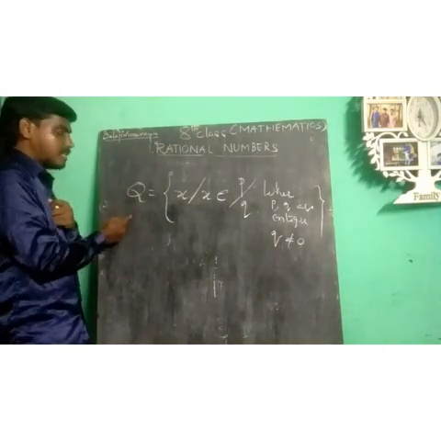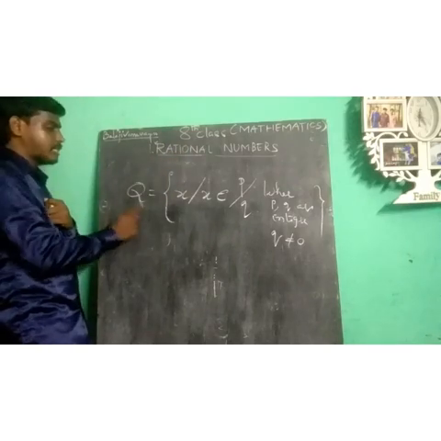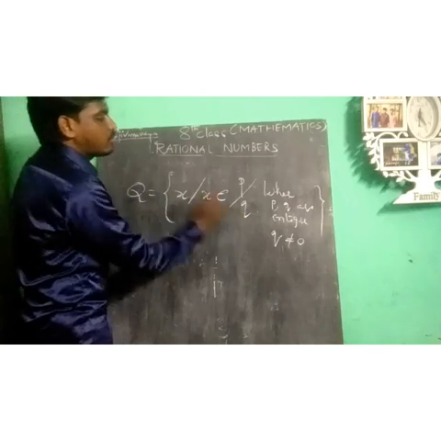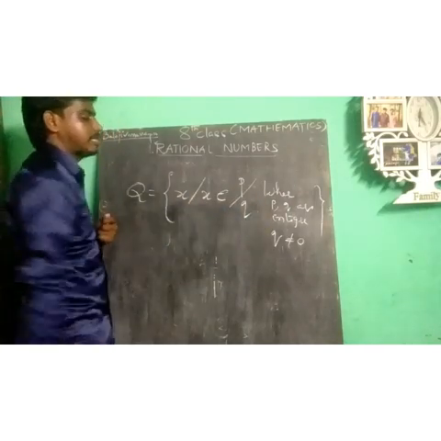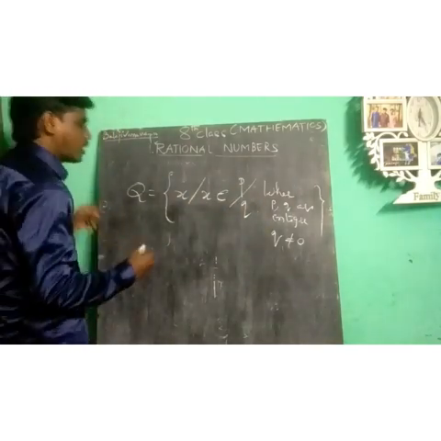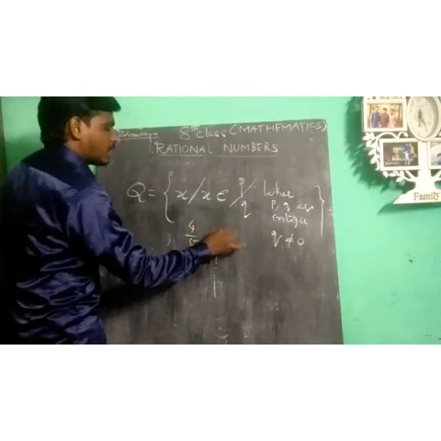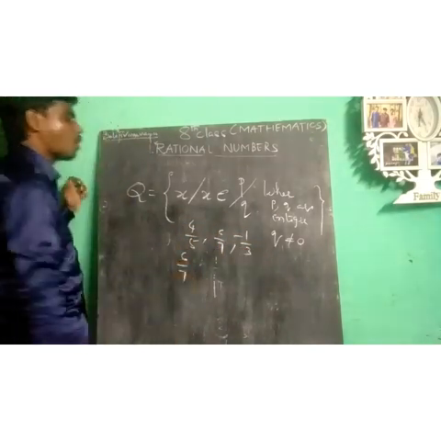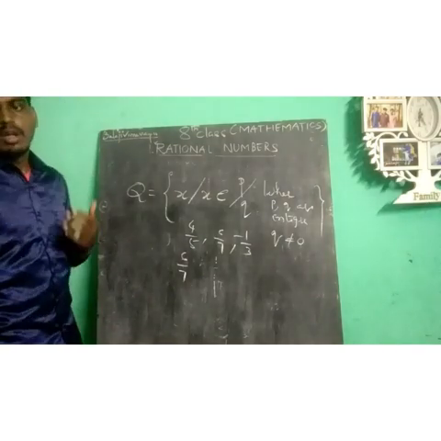What is meant by Q? Q is the symbol of the rational numbers. Examples like 4 by 5, 6 by 7, minus 1 by 3 are all rational numbers.